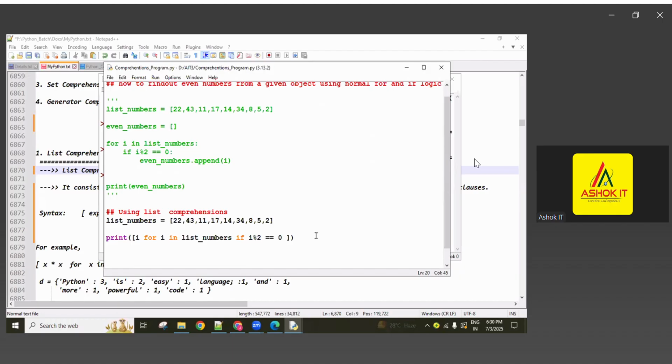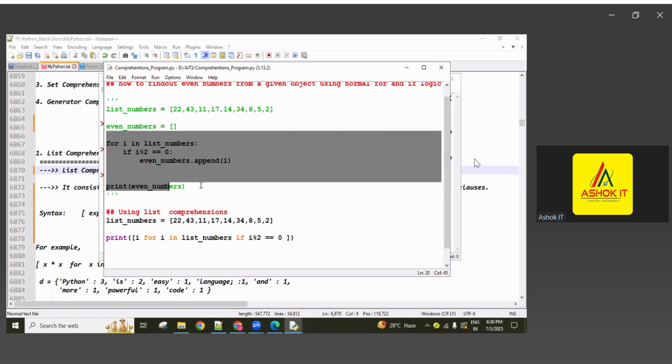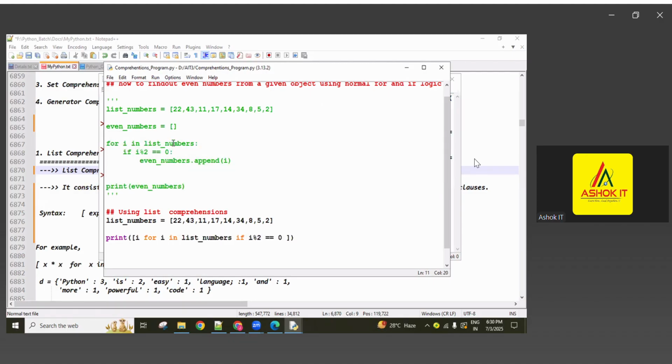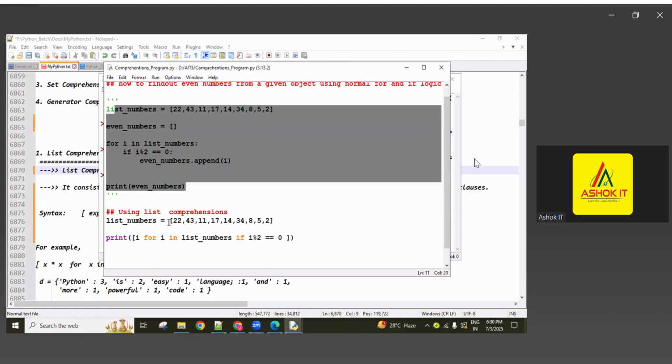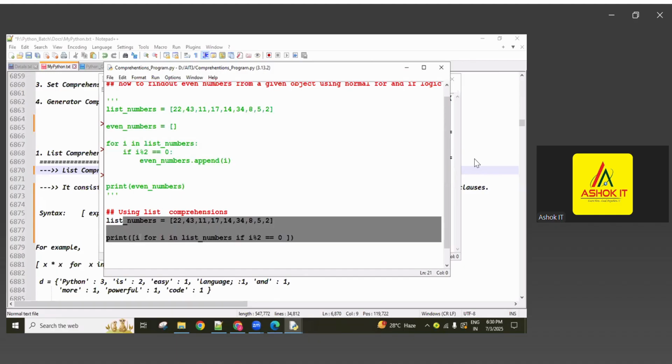Same result you're getting. But how many lines of code did I create here? Just one line of code I created here, whereas many lines of code were created before. Including this one, if you consider, see here many lines, here only 2 lines, guys. So this is a major line reduction.